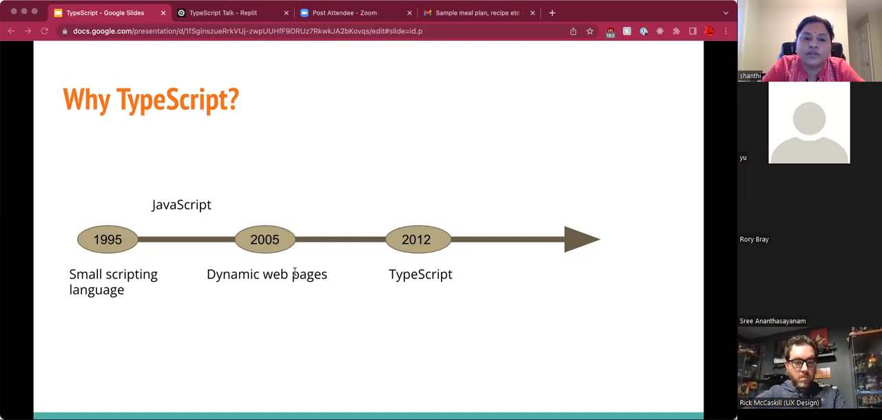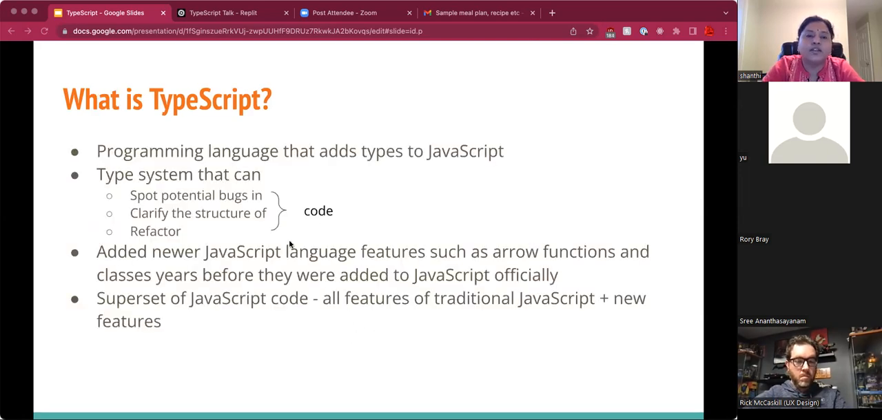So Microsoft developed TypeScript, which was released publicly in 2012. The idea was to blend the flexibility of JavaScript with the advantages of a stricter language. So what is TypeScript? TypeScript is a programming language that adds types to JavaScript. It allows you to write JavaScript with a set of tools called a type system that can spot potential bugs, clarify the structure of the code, and also help refactor it.